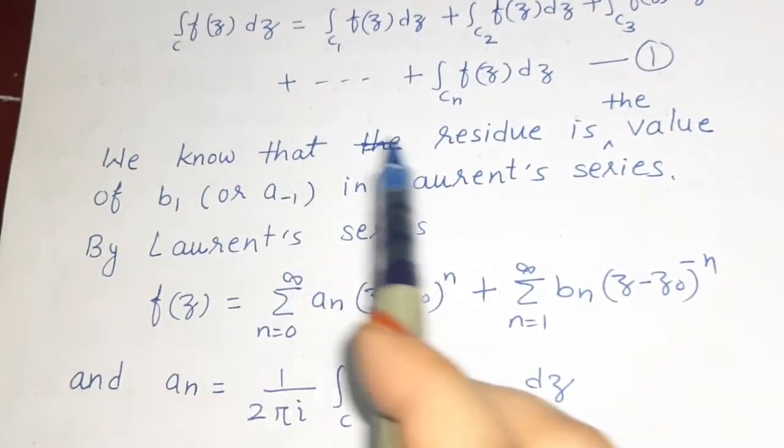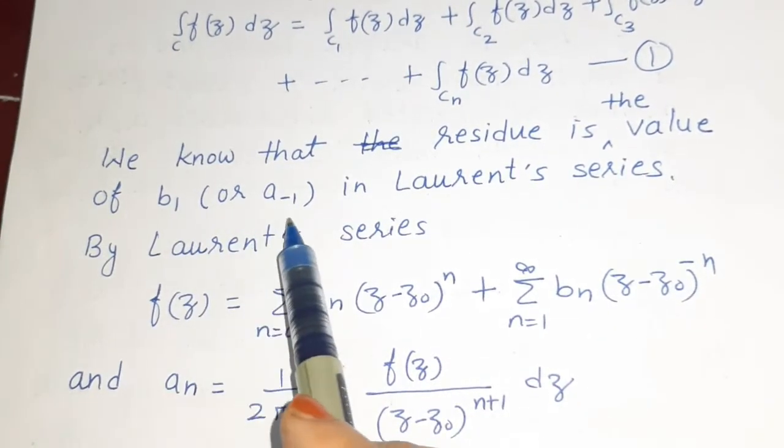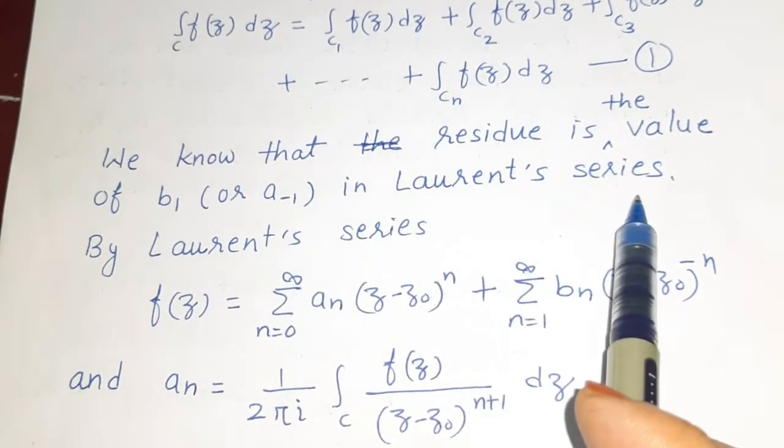Now we know that the residue is the value of b1, or a minus 1, in the Laurent series.